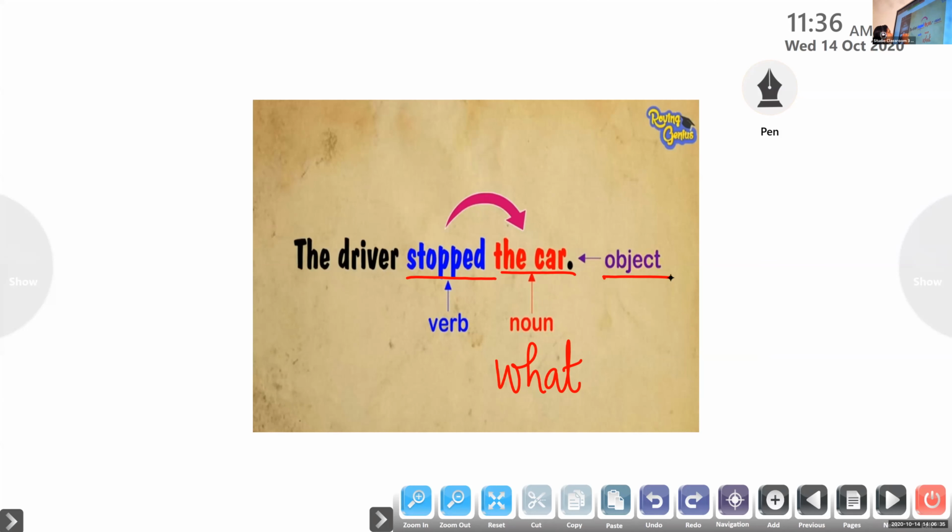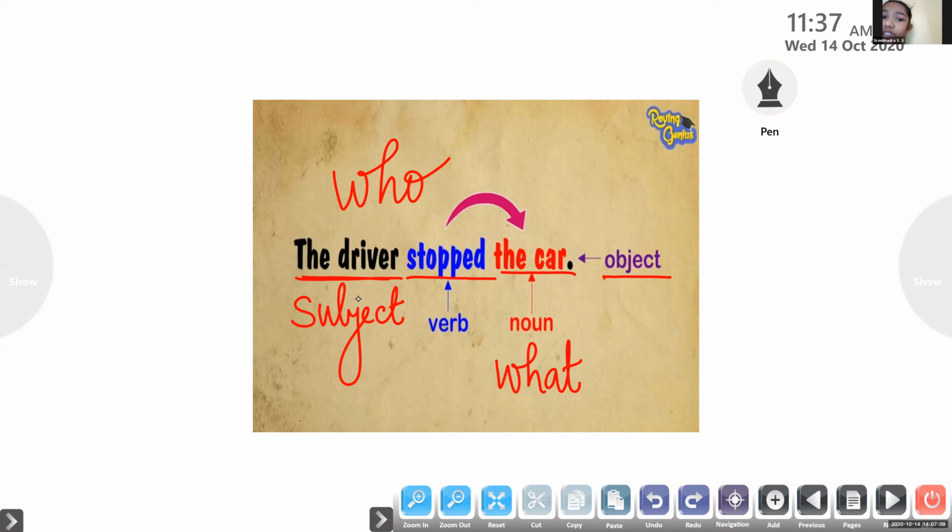In order to find out the subject of the sentence, ask a question, who? Who has stopped the car? Sri Bhadra, please. Yes. Who has stopped the car? The driver. Yes, driver. So the driver is the subject of the sentence. Have you all understood? So when a question answers who, when we get the answer, yes, the driver is the